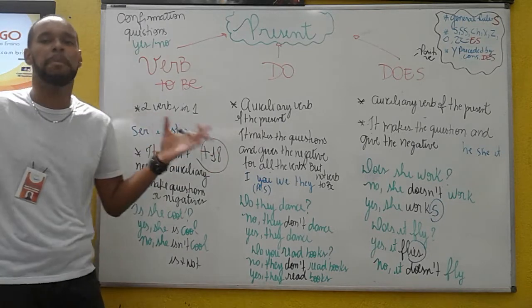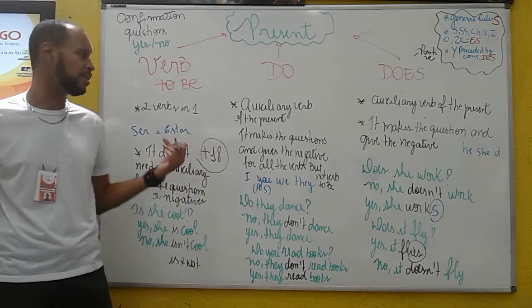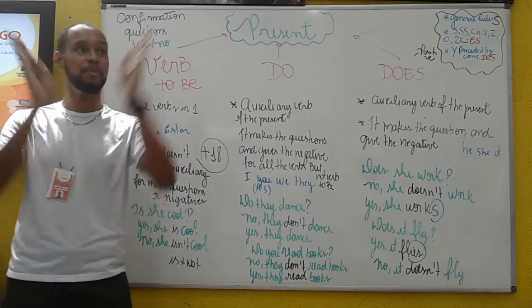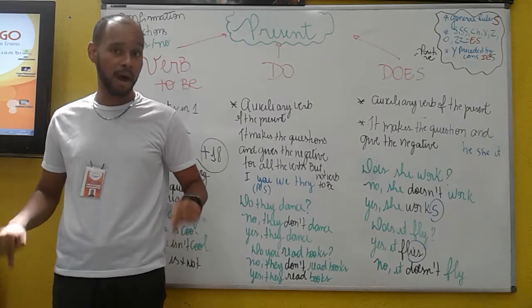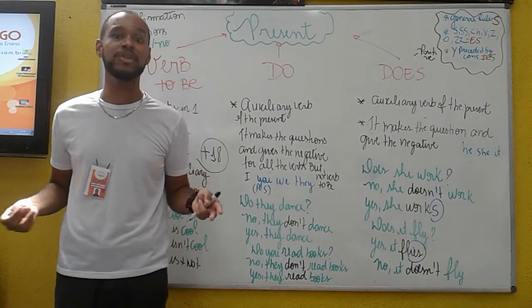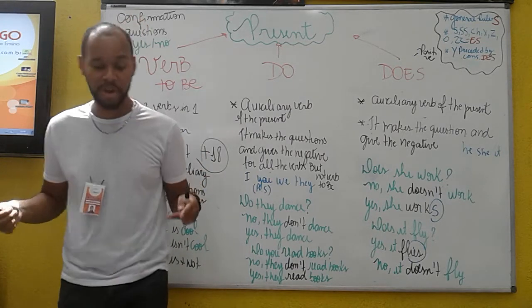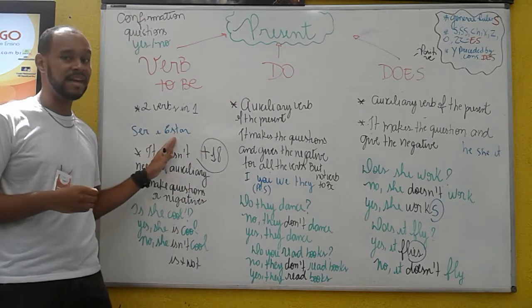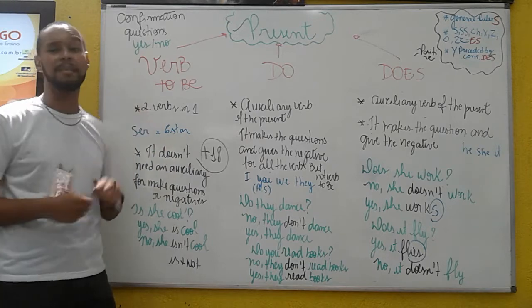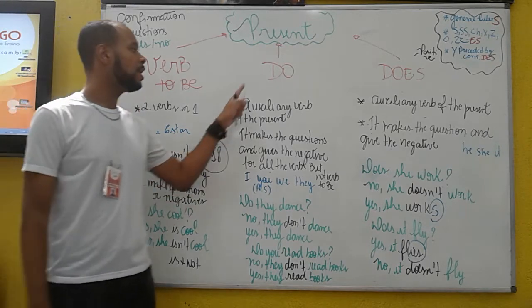What is so special? Why is it so special? Because there are two different meanings. For example, I am here now and I am an English teacher, okay? I am here now and I am an English teacher. There are two meanings that I use to express the same verb, okay?